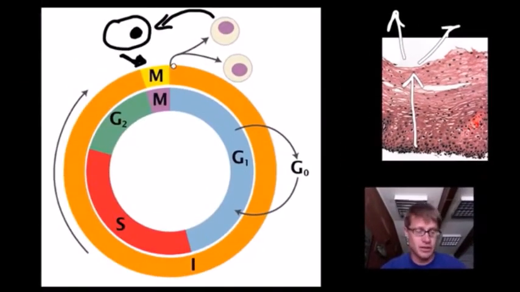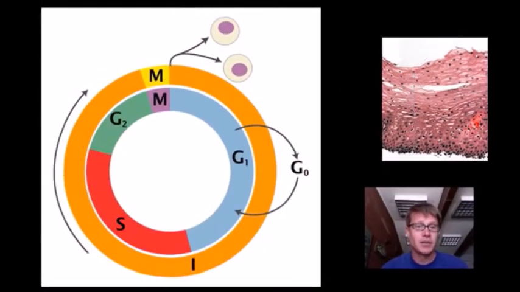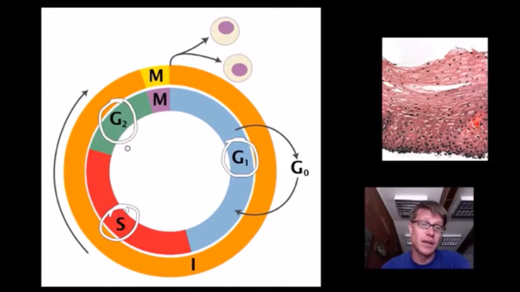So let's look at the parts of the cell cycle. If we start first with that cell entering in, the first thing that it'll do is enter into the G1 phase. In G1 phase, the cell is actually going to grow. It's going to get bigger and bigger. We then enter into the S phase. During the S phase, using DNA replication, we're going to copy all of the DNA inside a cell. It then goes into the G2, or the growth 2 phase, where it continues to grow and gets ready for division of the actual cell.